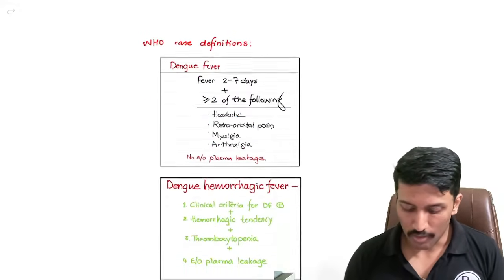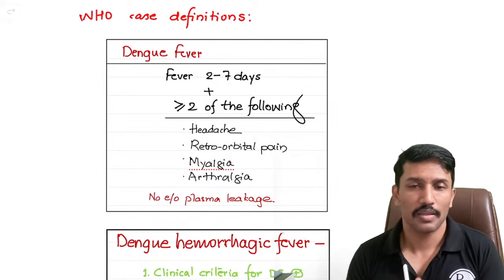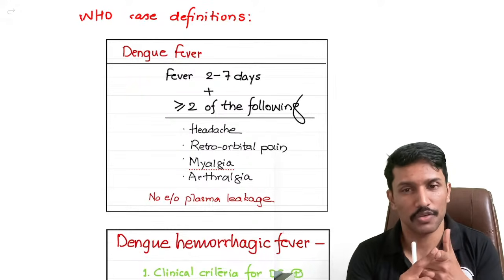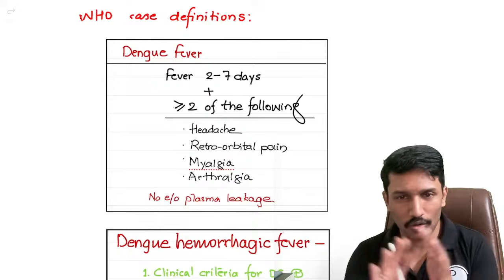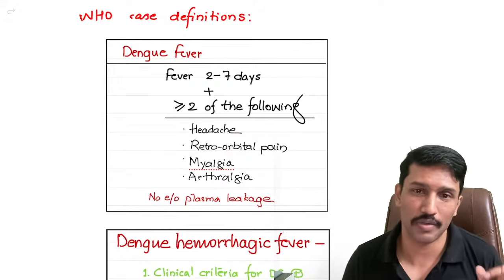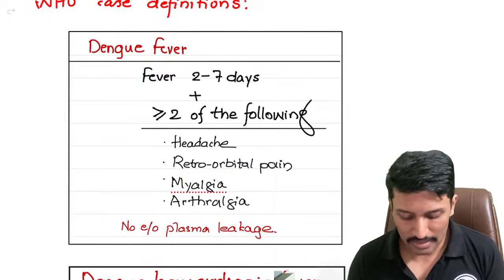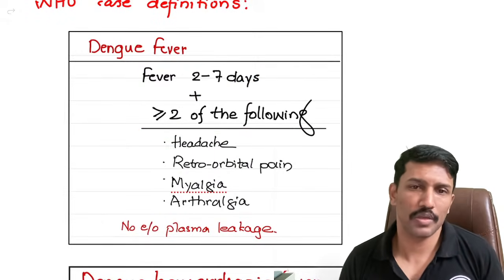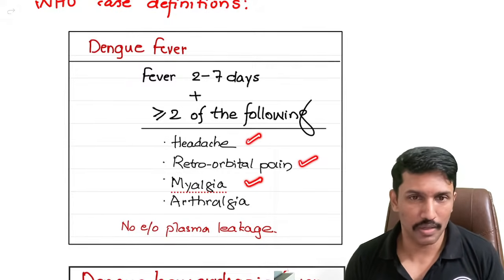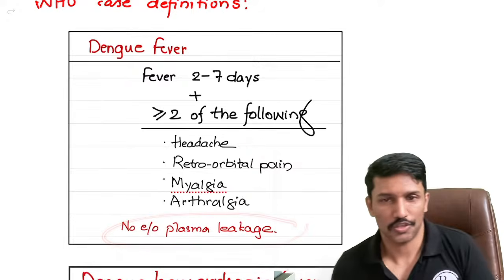Now comes the real part. Objectively, what your teachers are looking for if there is a question on dengue. They want you to mention differences between dengue fever, dengue hemorrhagic fever, and dengue shock syndrome. 3 terms. They are all not the same. Dengue fever is like any case who has been infected with dengue, who has fever of 2 to 7 days duration, and has any 2 of the following manifestations. That includes headache, retroorbital pain, muscle pain, or joint pain. But there should be no evidence of plasma leakage.